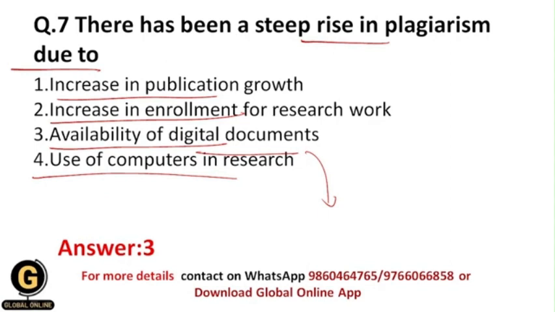In the past there wasn't that much availability of digital documents, and everybody had to read physical copies of books or research papers, so not everybody could access them, and there wasn't that much problem of plagiarism. But in today's world everyone is using digital documents, and because of that there is a rise in plagiarism. That's why your correct answer should be 3.